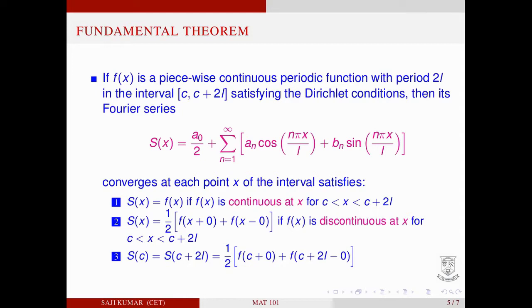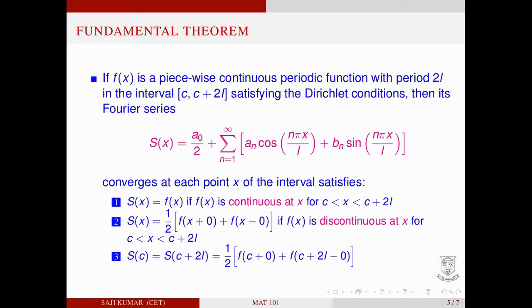S(x) equal to half of f(x+0) plus f(x-0) if f(x) is discontinuous at x for c less than x less than c plus 2L, and at the endpoints c and c plus 2L, S(c) equal to S(c+2L) is equal to half of f(c+0) plus f(c+2L-0).